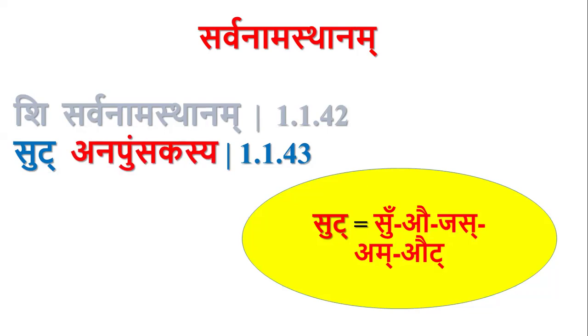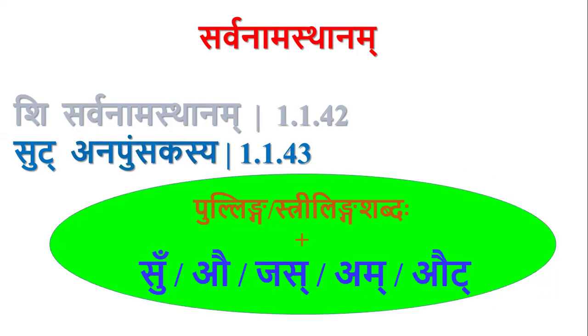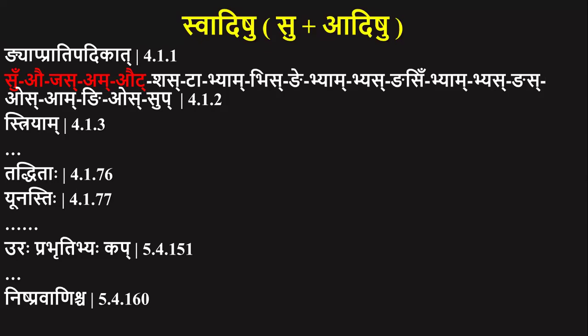It means in case of Pullinga and Strilinga words, these five pratyayas are called Sarvanamasthanam: su, au, jas, out. Whenever they are present after a pullinga word or after a strilinga word, they are called Sarvanamasthanam. So, in Swadishu, the first five supratyayas are called Sarvanamasthanam. In case of Napumsakalinga words, Jas and Shas are called Sarvanamasthanam.